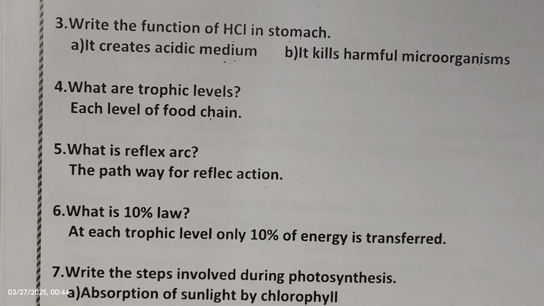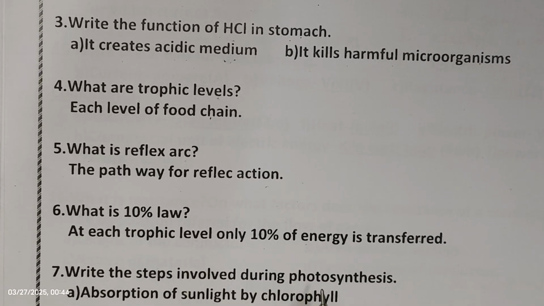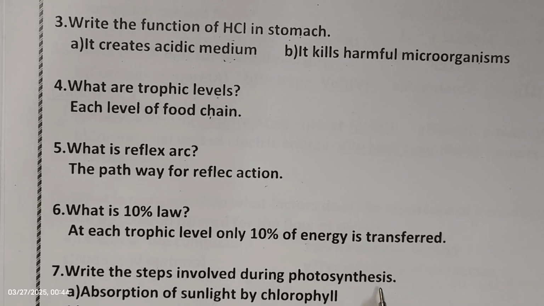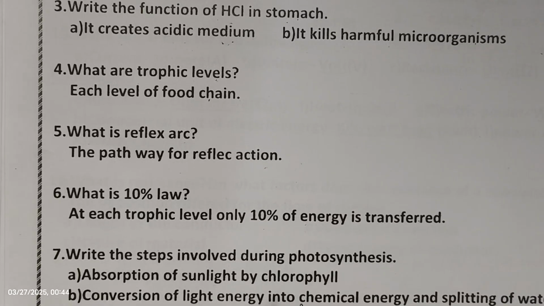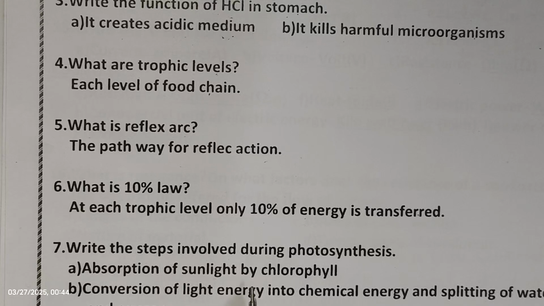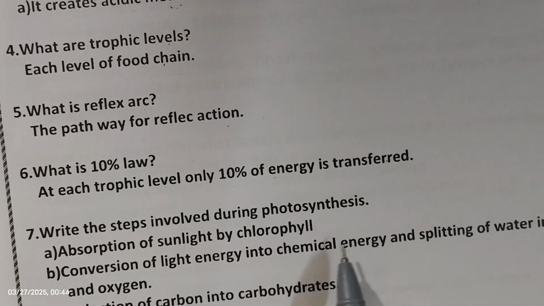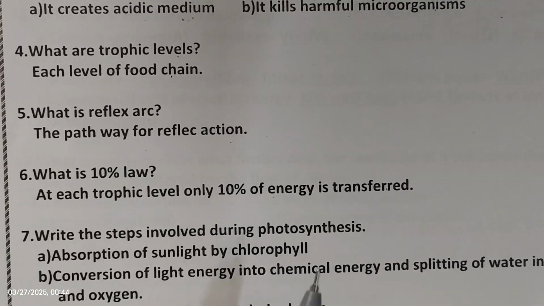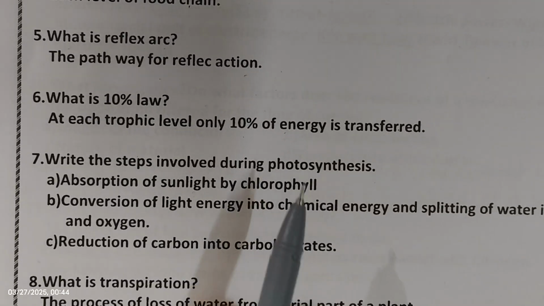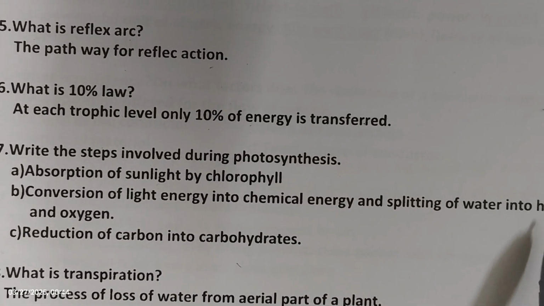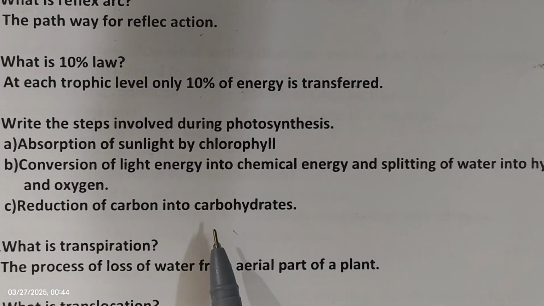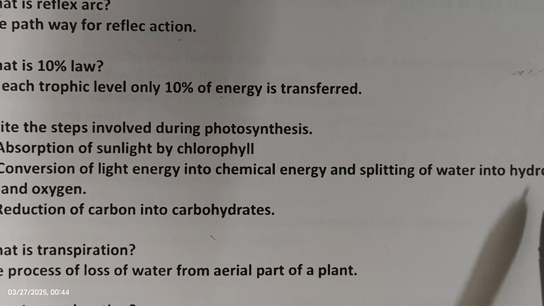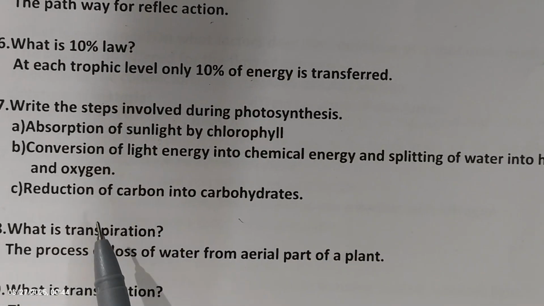So the next question, write the steps involved during photosynthesis. The steps are like this: absorption of sunlight by chlorophyll, then conversion of light energy into chemical energy, and splitting of water molecules into hydrogen and oxygen.